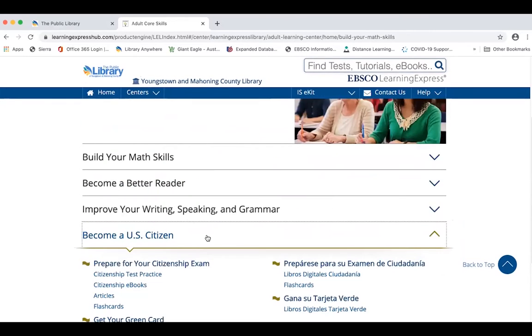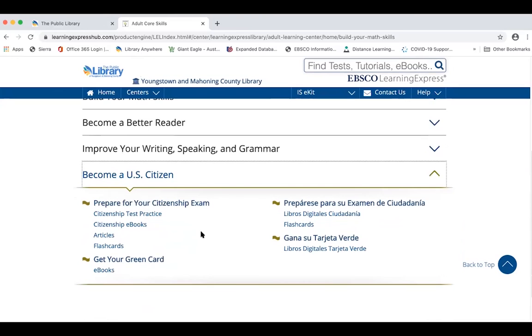Plus, the center has a part for becoming a U.S. citizen. So if you don't have your citizenship, or you know someone who doesn't have it, you can recommend that they come to Learning Express Library, and they'll find the study material and practice tests for getting their U.S. citizenship in both English and Spanish.